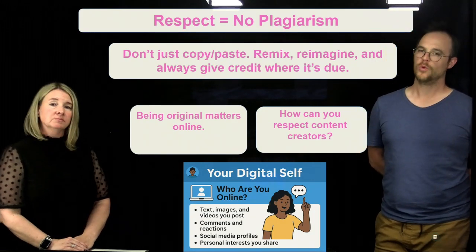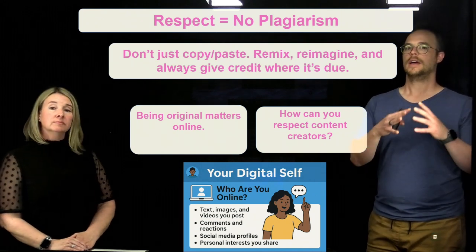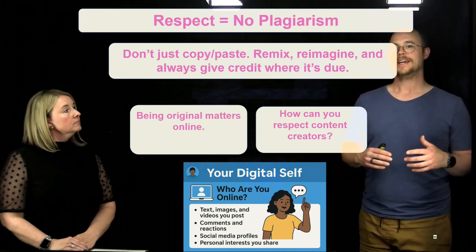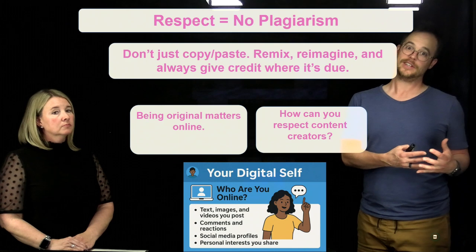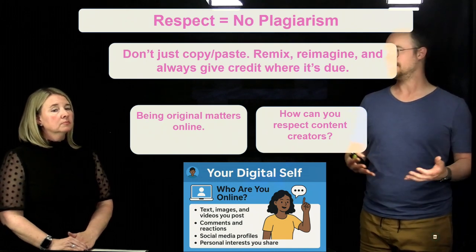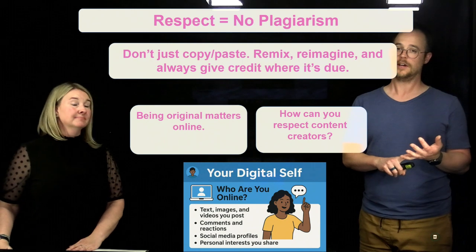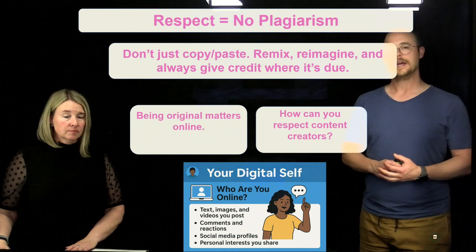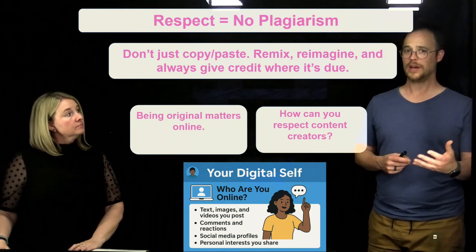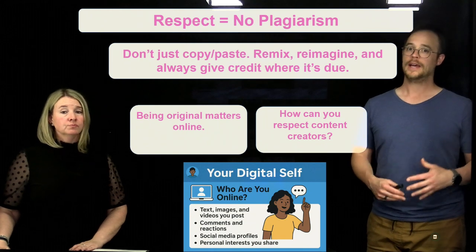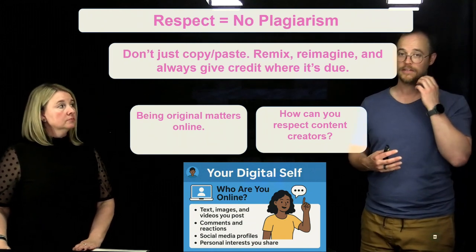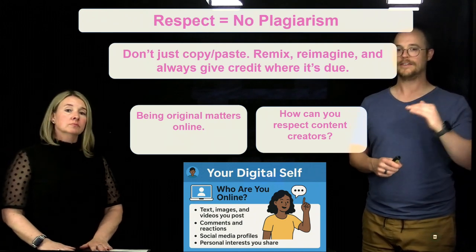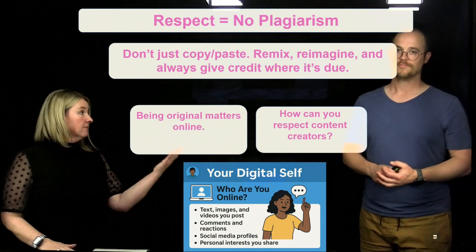Now, the reason for this focus on making sure that we're either citing our sources or finding ways to create original work is because at the end of the day, taking someone else's ideas and putting them out as your own is, number one, as an adult against the law, and number two, academic dishonesty, right? It's a-okay, and it's actually encouraged, to go and do that research, to go find those people that know more than you and pull those deep thoughts that they've thought and bring them into your work. But the most important thing that we can do is make sure that we identify who those people are.